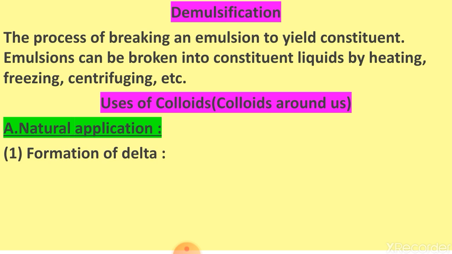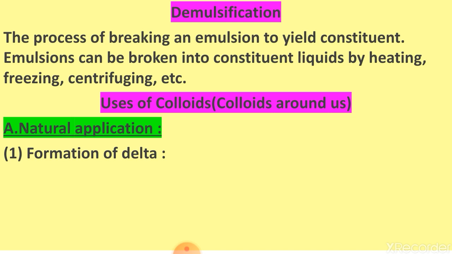First you have to know about the formation of delta. Basically what happens here, the river water has negatively charged clay particles. That means the river water contains clay which is negatively charged and many other substances in the form of colloidal solution.